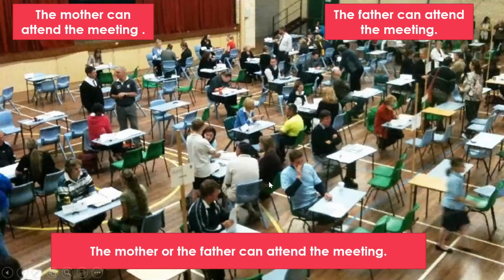Okay. Now let's see. The mother can attend the meeting, the father can attend the meeting. So 2 sentences we can easily join using the coordinating conjunction. The mother or the father can attend the meeting. It becomes a compound sentence. And we can also use "either": either the mother or the father can attend the meeting. That also makes it a compound sentence. "Either...or" is a correlative conjunction and "or" is a coordinating conjunction. So we can write both. The mother or the father can attend the meeting, or either the mother or the father can attend the meeting.